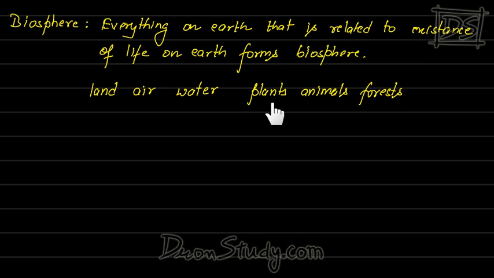Plants support life. Animals, for example, live by eating plants. So plant forms biosphere. It's a part of biosphere. Animals support existence of other animals. So they are also part of biosphere. So everything on earth which is related to existence of life is part of biosphere.